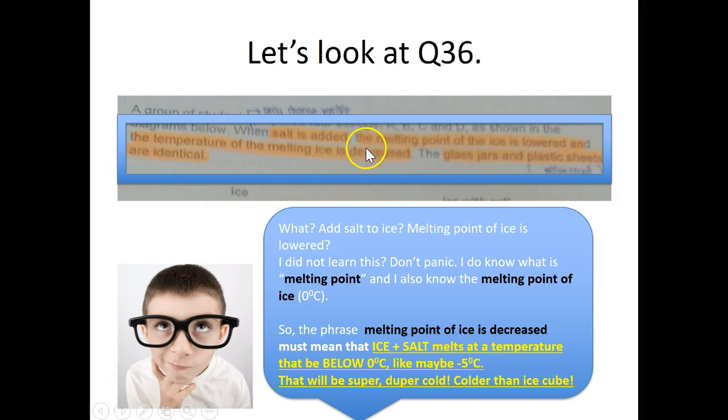So when the phrase the melting point of the ice is lowered and the temperature of the melting ice is decreased, that means that the temperature when you add salt to the ice will fall below 0 degrees Celsius, maybe something like minus 5 degrees Celsius. That means it will be super cool, because it will even be colder than an ice cube, which is at 0 degrees Celsius.